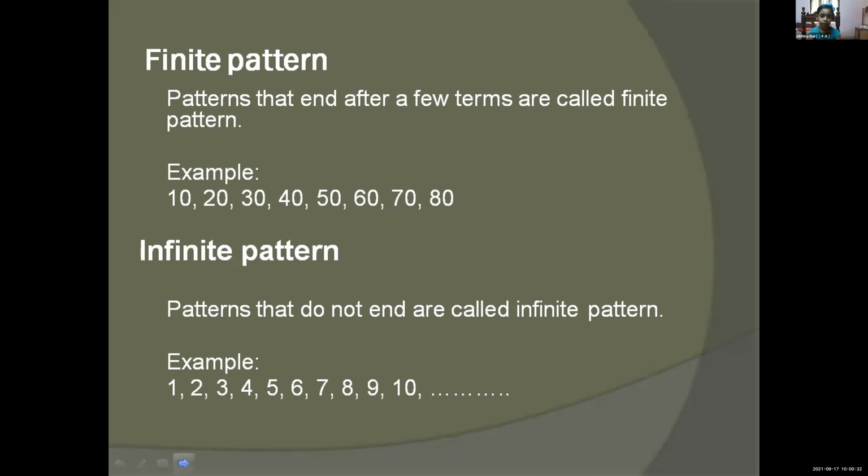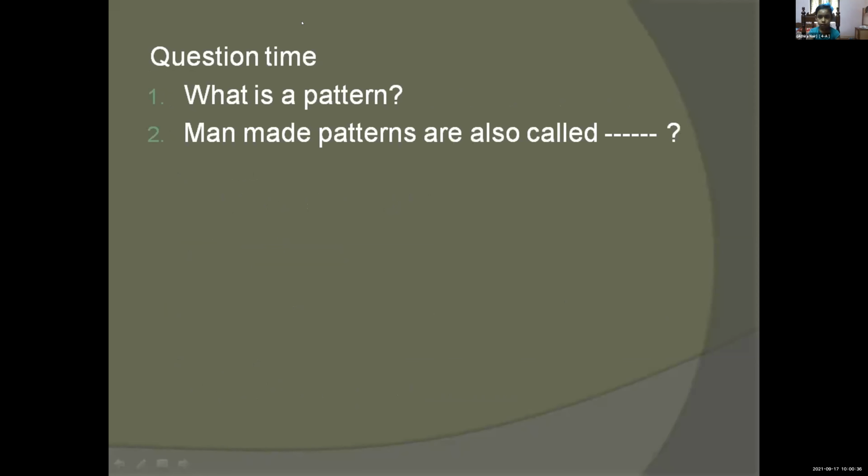So I will ask some questions. Catherine? What is a pattern? Can you answer? An arrangement of figures or designs in a certain way is called a pattern.